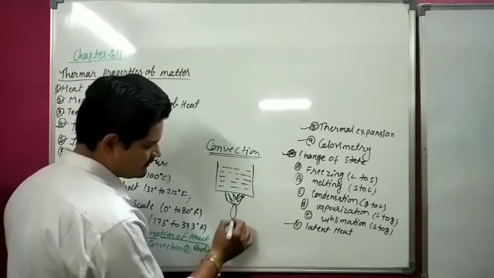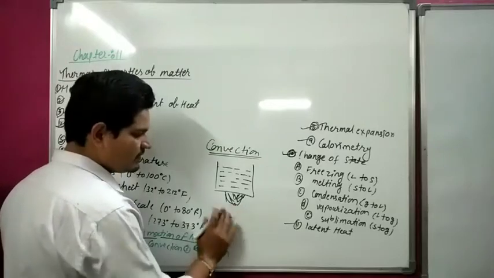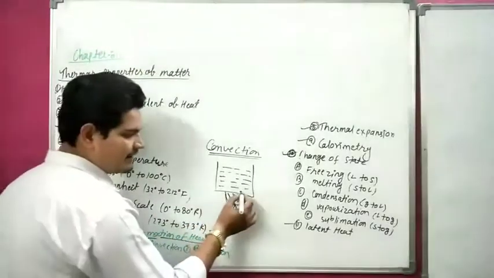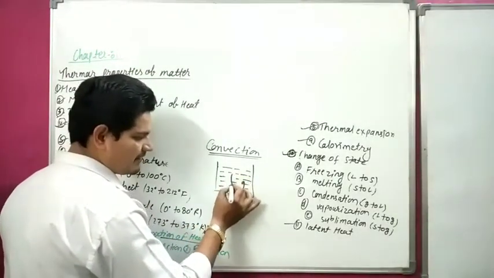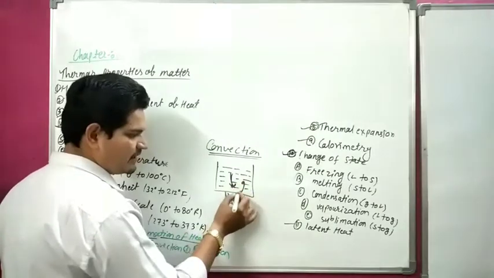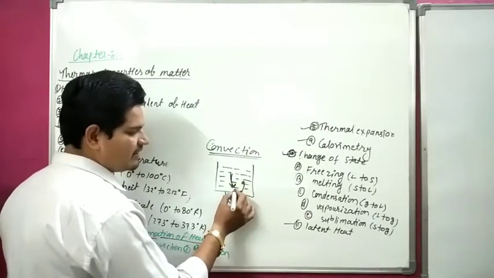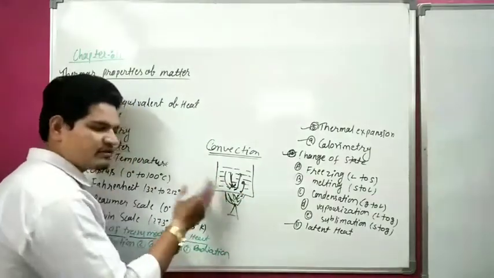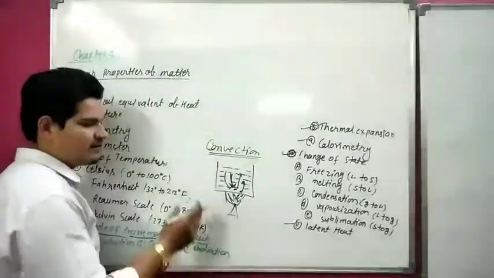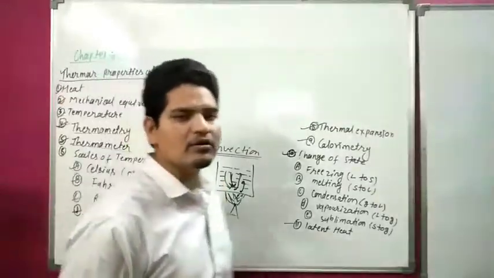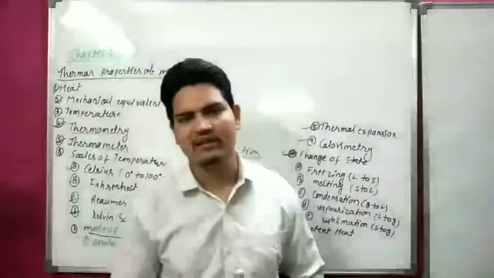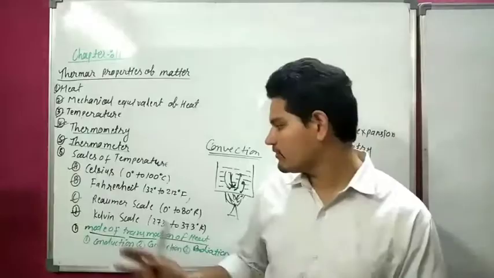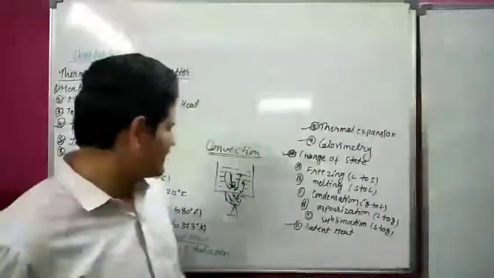Here the particle gets heat and goes upward, and the upward particle comes down, and again it gets energy and goes upward, and the upward particle comes back. This process goes on continuously. So this is called convection. Boiling of water is an example of convection, and heating of any metal, an iron rod, is an example of conduction.